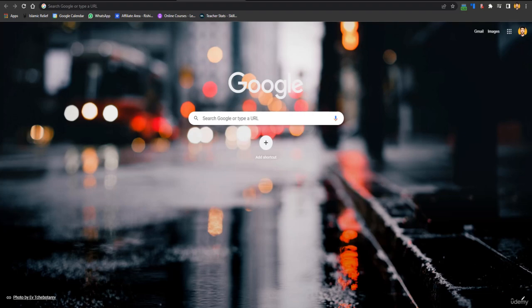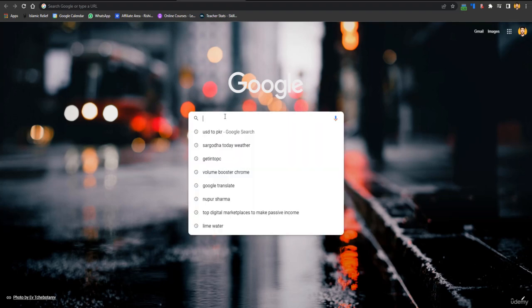Okay, so what you have to do is search for businesses on Google and reach out to them. It seems a bit difficult, but if it's implemented properly, you can make a lot of money from that. How? Let's just check.